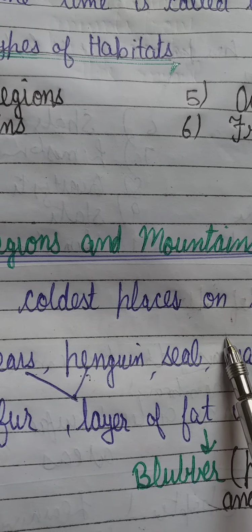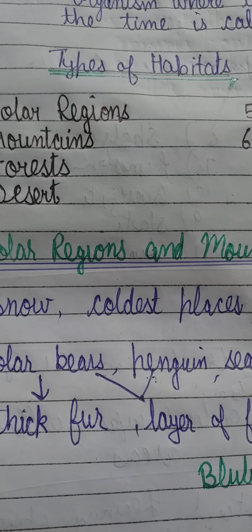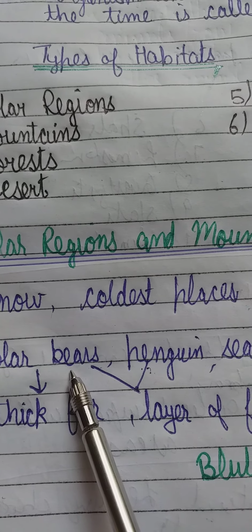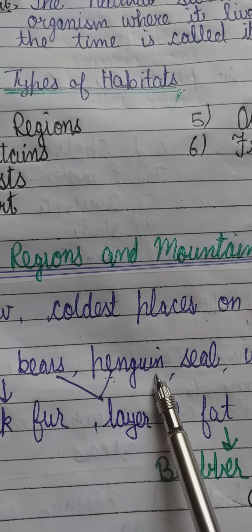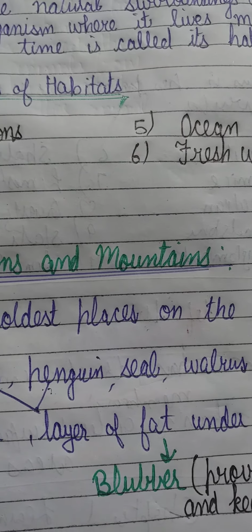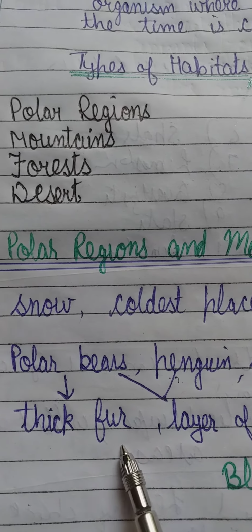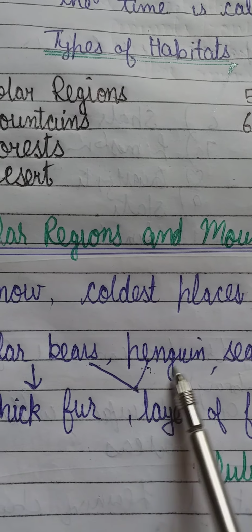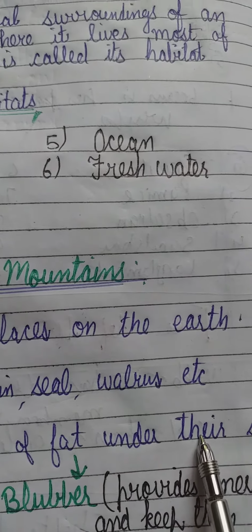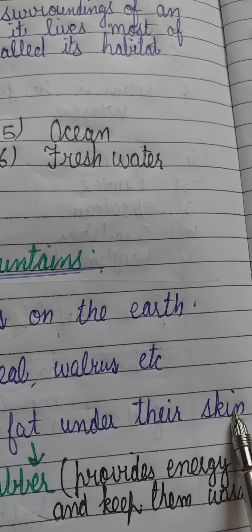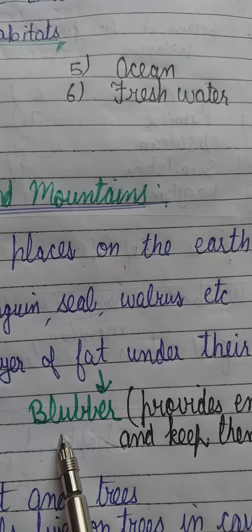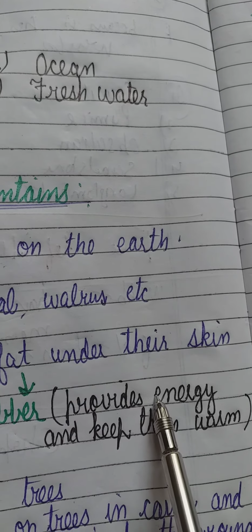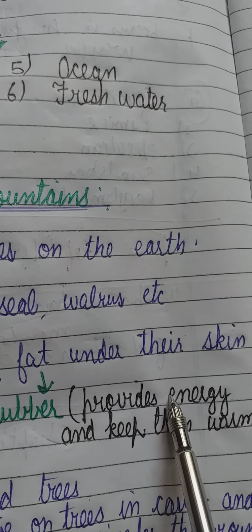Now the animals which live in these places have adapted themselves according to the environment in which they live. The different kinds of animals which live in the polar regions and mountains are polar bears, penguins, seals, walruses, etc. Animals like the polar bear have thick fur, which keeps them warm. Polar bears and penguins also have a layer of fat under their skin, and that layer of fat is called blubber. Now what is the function of the blubber? The blubber provides energy to these animals and keeps them warm.